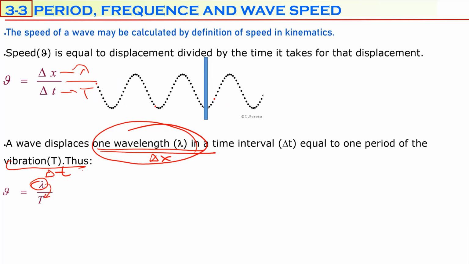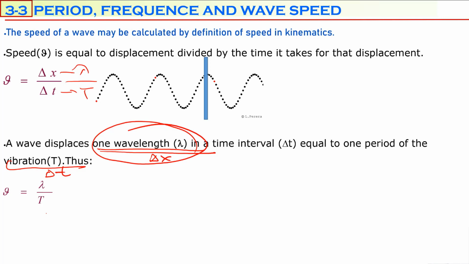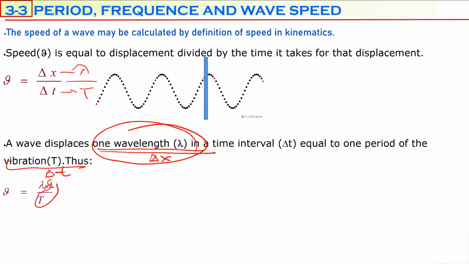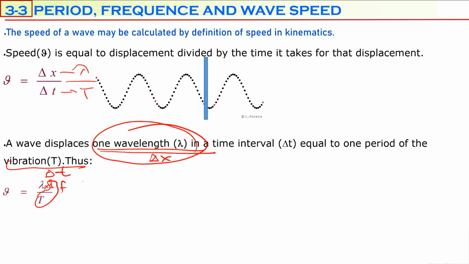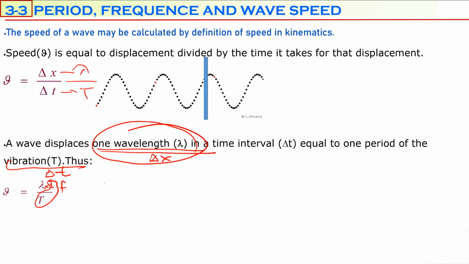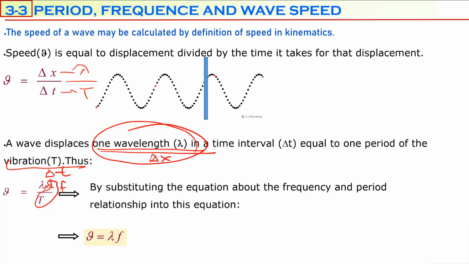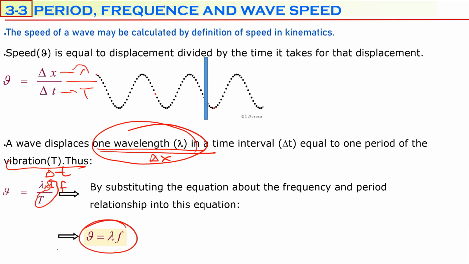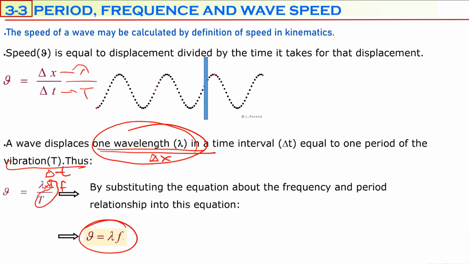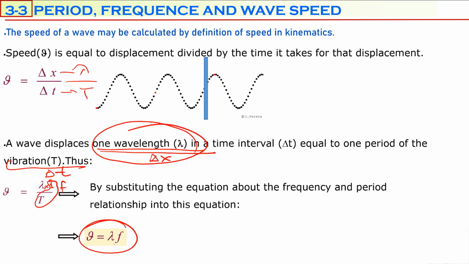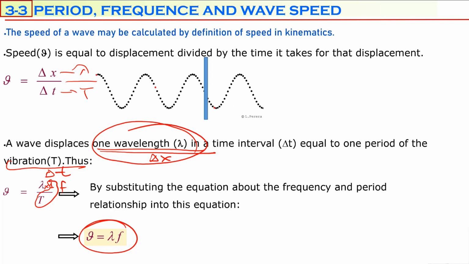And we know that 1 over T is also known as frequency. So you can write f instead of 1 over T, so the equation turns to v equals lambda times f. This is the more frequently used equation in this book in the calculation of wave speed. Wavelength multiplied by frequency is equal to the speed of that wave.